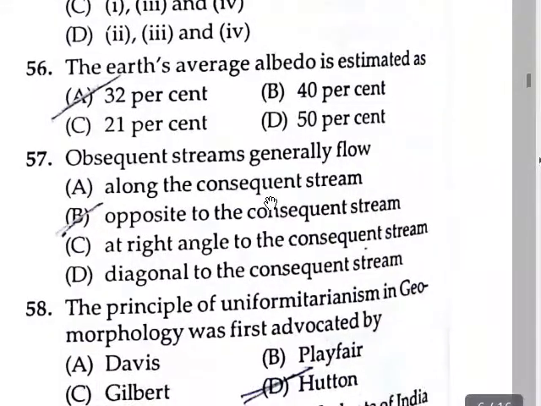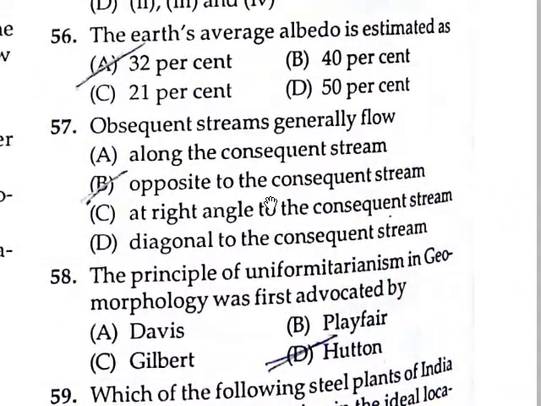The Earth's average albedo is estimated as 32%. So please remember, it is 32%, not 50% or 40%.